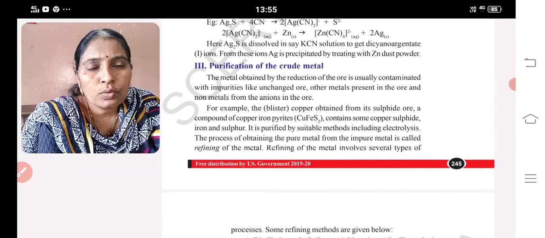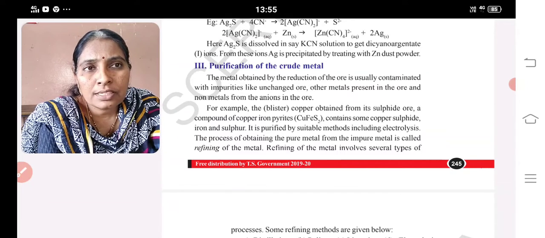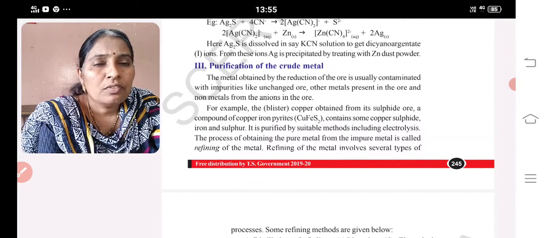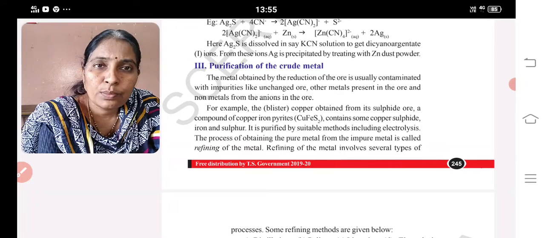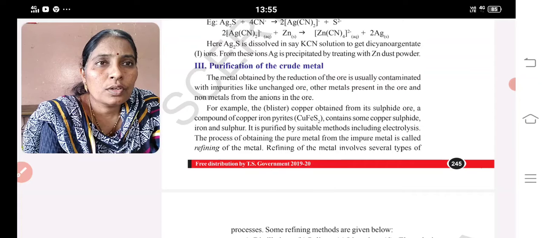And low reactive activity series metals can be extracted directly. Mostly they are present in nature in a free state. If they are combined also, directly by heating we will get the metal, or by displacement we can get the metal back. Okay. Purification of the crude metal.